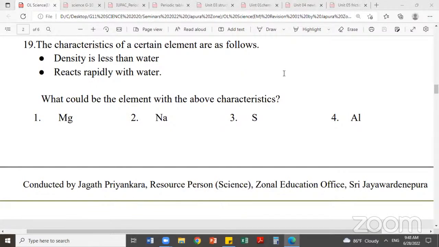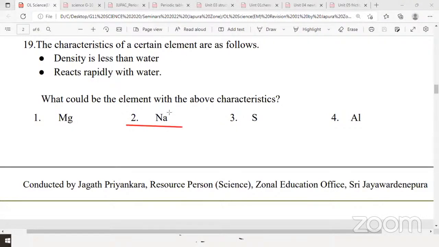Imasha? Sodium. Yeah, very good. Answer is sodium. Remember, all the group 1 metals are soft metals and their density is less than water. Why do they float on water? Density is less than water. And they rapidly react with water. That's why you cannot store sodium in the laboratory in contact with moisture or water vapor. You have to store that in oil or mineral oil or paraffin oil.